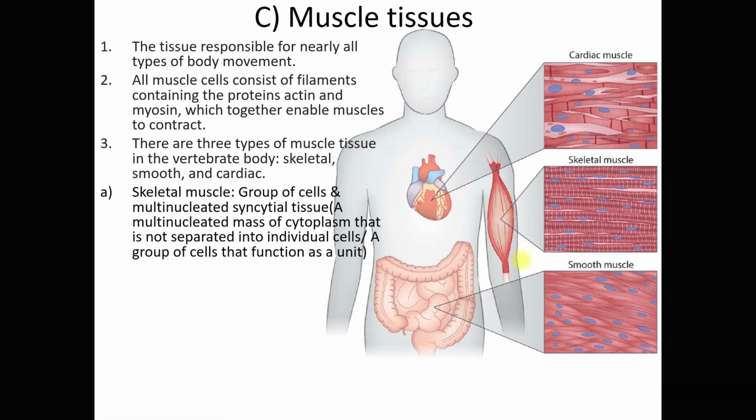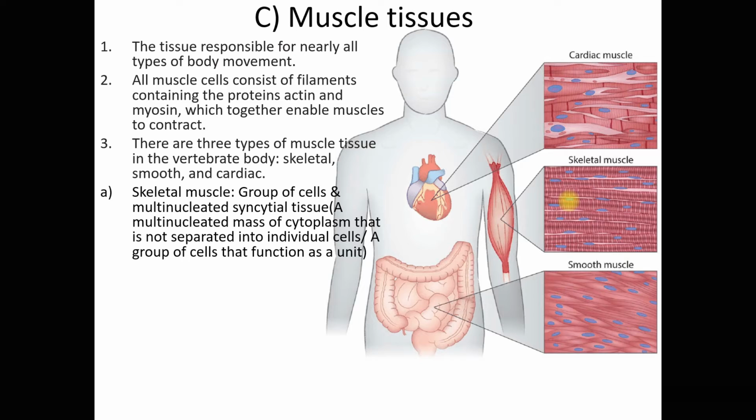Now, skeletal muscle, like in this diagram here, is a group of cells that are multi-nucleated. You can see one cell has more than one nucleus. It is multi-nucleated syncytial tissue.